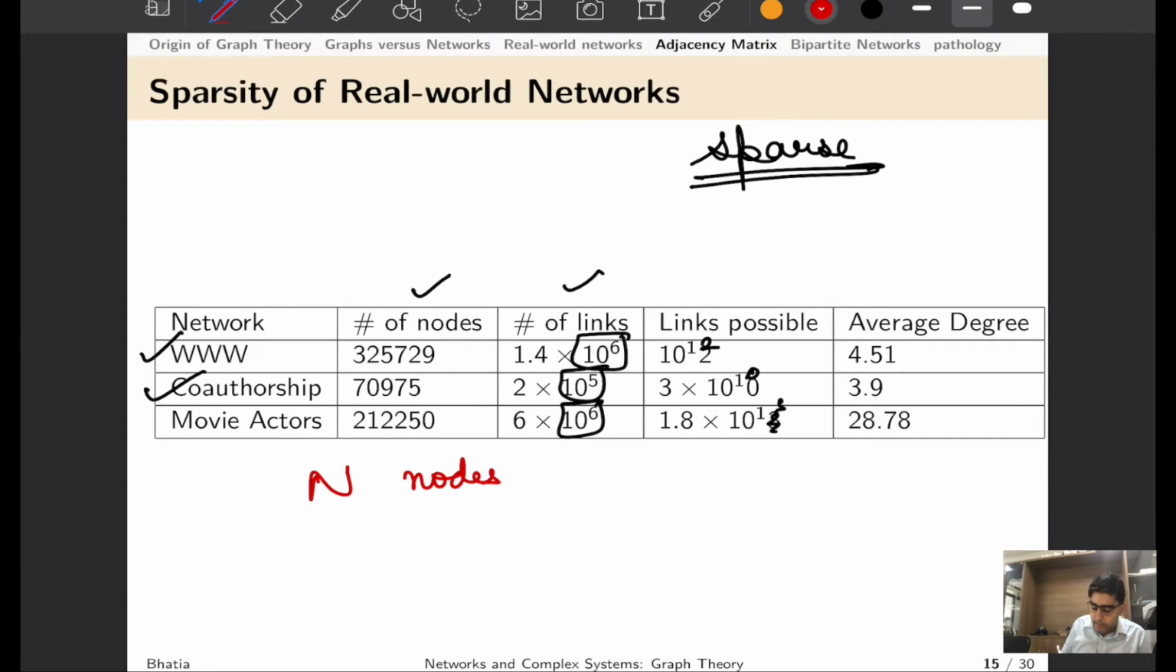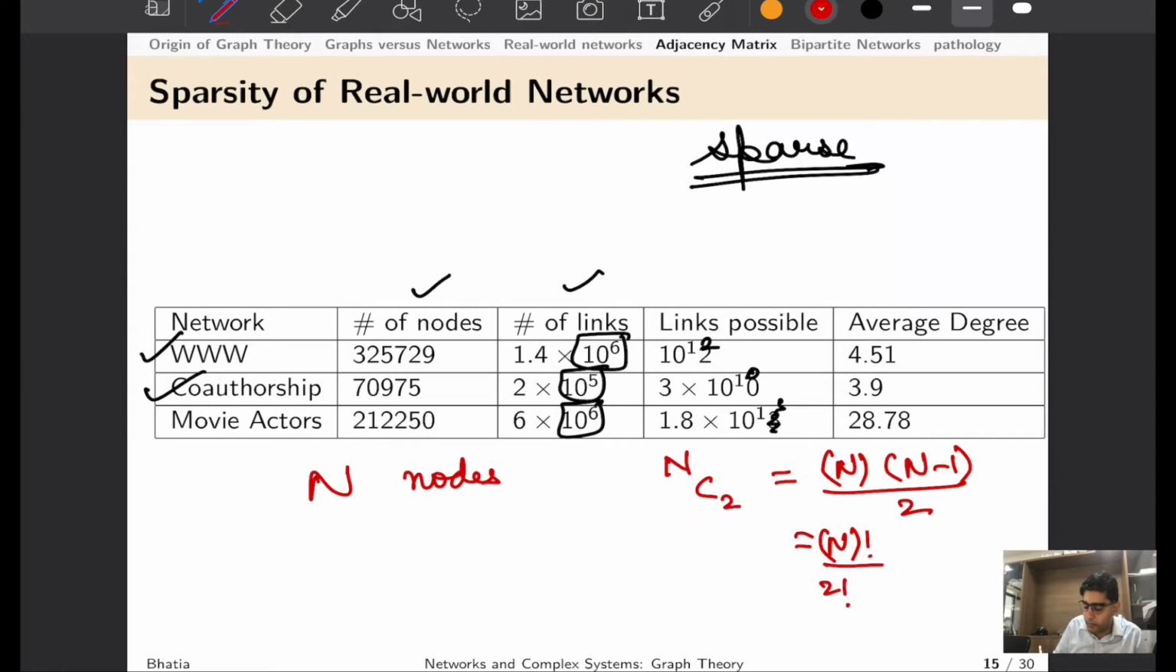Now consider that you have n nodes in a network. If you have to join all these nodes by an edge, the maximum number of edges that are possible would be equal to n choose 2. That is, you can take two nodes out of n and join them with an edge, and you can do that in nC2 possible ways, and this would be n into n minus 1 upon 2, because this would be n factorial upon 2 factorial into n minus 2 factorial, which simplifies to this.